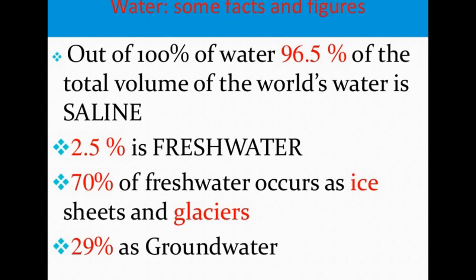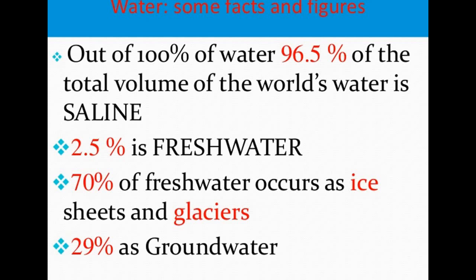Of the 100% of water, 96.5% of the total water is saline only. So it is quite waste, which we cannot use on a daily basis, and the remaining 2.5% we are taking as fresh water. So there is only 2.5% water for us which we are using as fresh water. Then 70% of fresh water occurs in ice sheets and glaciers. So how is this proportion of 2.5% fresh water examined?